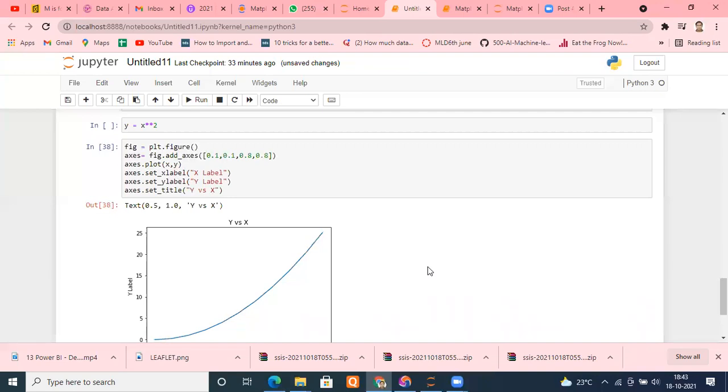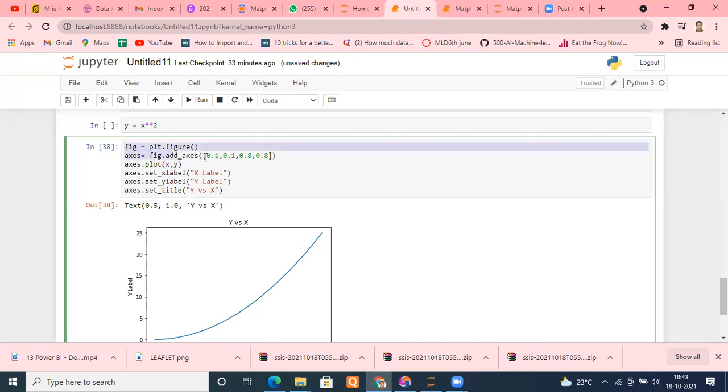So there are two ways you can create the same thing, using your functional approach and using your object-oriented approach. The only issue is that this extra thing is required, otherwise there is nothing special about it. Let me show you an example. What is the advantage of this? Let me show you one thing.